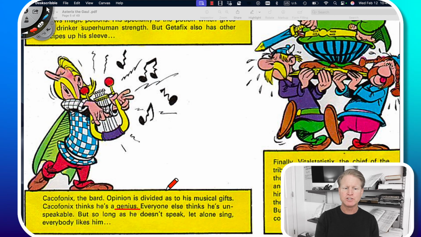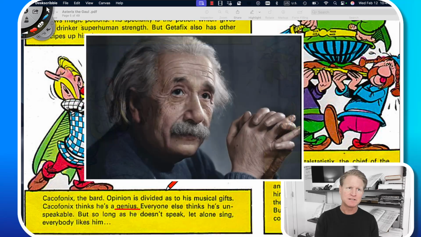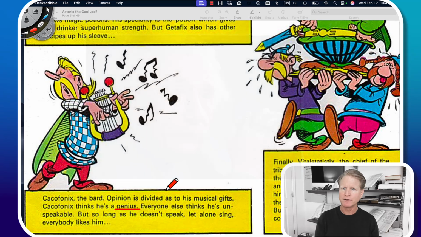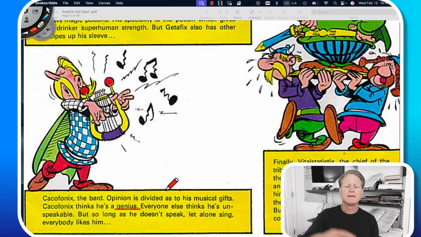In English, when we say he is a genius or she is a genius, we mean that someone is very intelligent and very good at what they do. So when it comes to math, for example, Albert Einstein was a genius. He was smarter than everyone else around him. So Cacophonix thinks he's a genius.